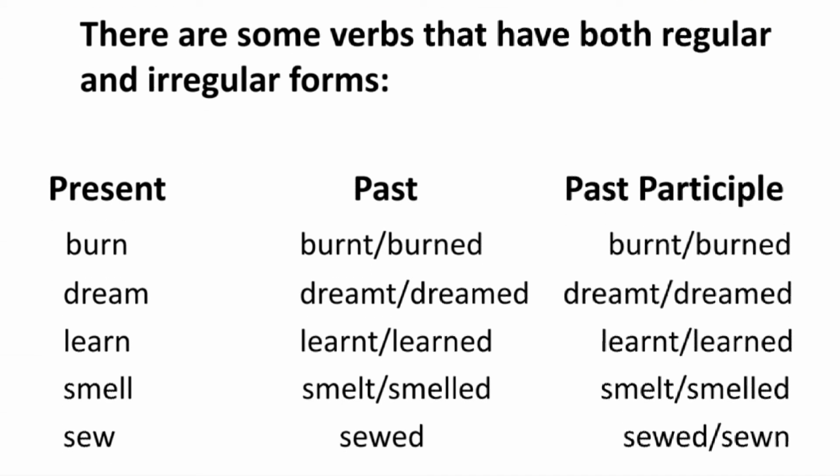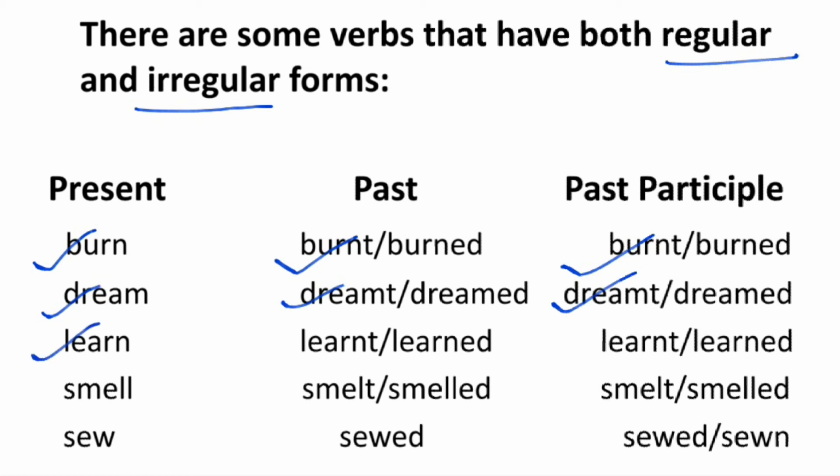There are some verbs that have both regular and irregular forms. Now the first example is burn is the present form and the past form is burnt or burned, and the past participle form is also burnt or burned. The second example is dream. This is the present form and the past form is dreamt or dreamed, and the past participle form is also dreamt or dreamed. Next example is learn.